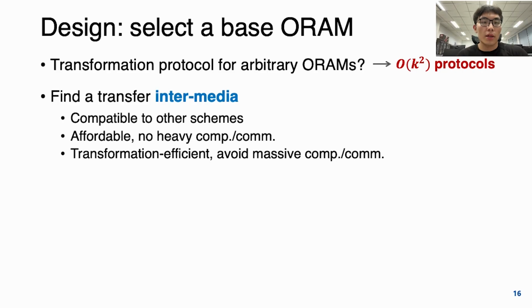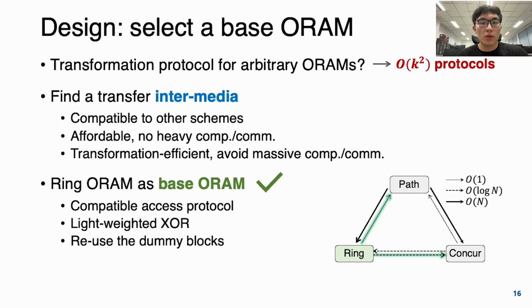And therefore, we only design the transformation protocol between the ORAM and this intermediate, and we call this ORAM the base ORAM. And after investigation, we find that Ring ORAM is a good option for the base ORAM. As shown in the figure, it is compatible with the other two ORAMs, and it leverages lightweight XOR computation. And we can also reuse the dummy blocks when switching to Concur ORAM.